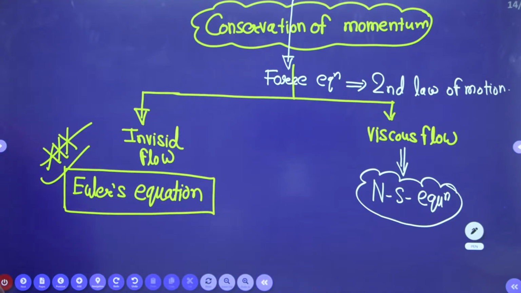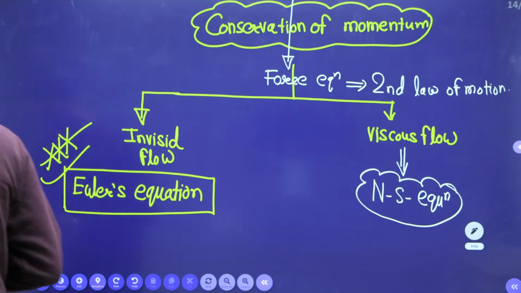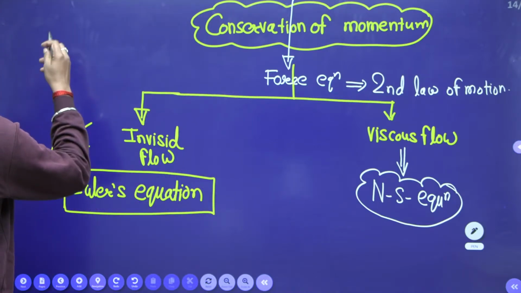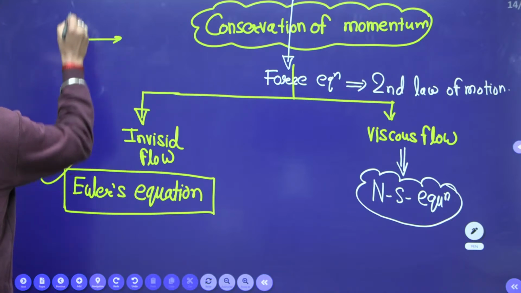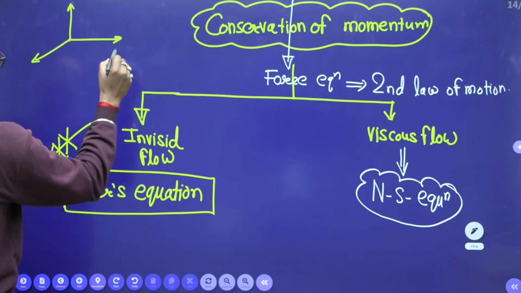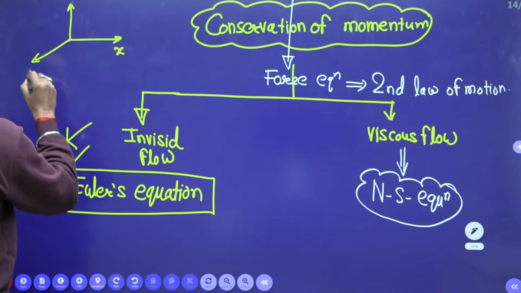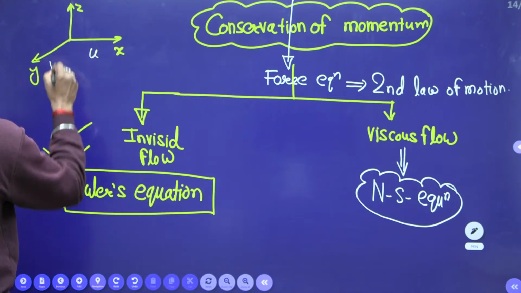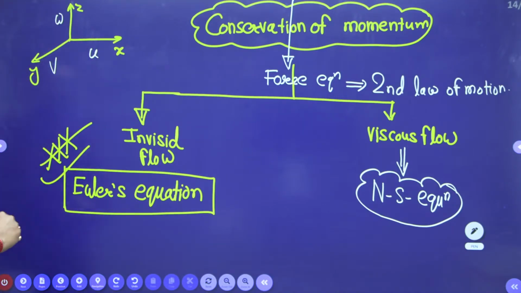So how do we use the Euler's momentum equation? See, what is the Euler's momentum equation? The motion is in three directions: x direction, y direction, z direction. This is your x, this is your y, and this is z. So in the x direction the velocity is u, in the y direction the velocity is v, and in the z direction the velocity is omega. Right?